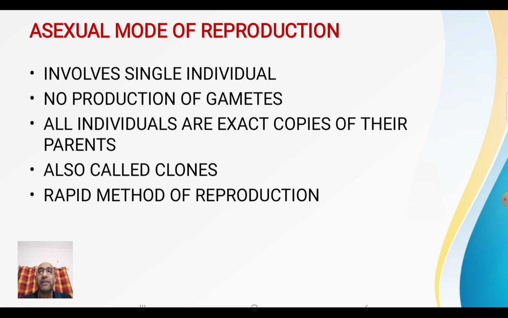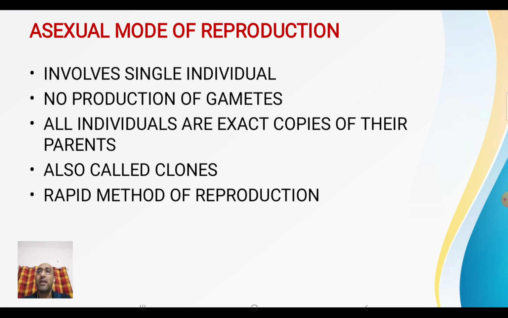So all the individuals that are produced from their parents are exactly similar to their parents and also with each other. So these new individuals are known as clones. So clones are asexually produced individuals which are exact copies of their parents. Got it? And the most important thing is that the asexual mode of reproduction is a very rapid method of reproduction as compared to the sexual mode of reproduction.